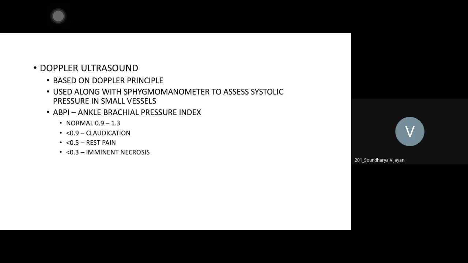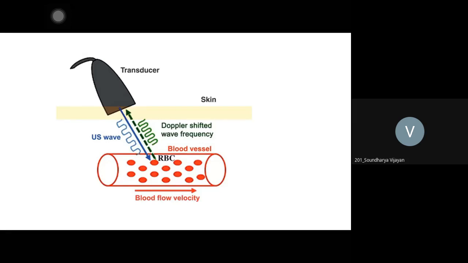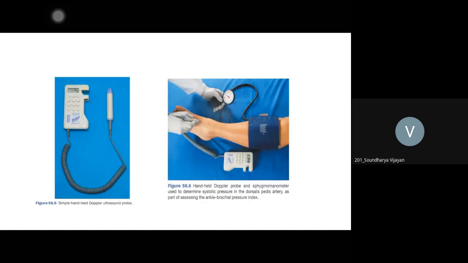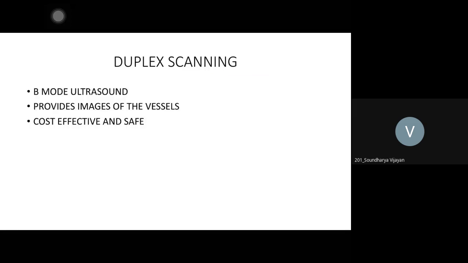Okay, so you understand what is ankle brachial pressure index, and this is a diagram representing how a Duplex Doppler works. There is a transducer, it generates waves, and the blood vessels with blood flowing through, and the skin. Like I told you how to measure the ankle pressure, can you see the cuff is tied around the calf, and this is the handheld Doppler. Our postgraduates in the vascular surgery department will have this device in their pocket. You can request them to show you whenever you get a chance.